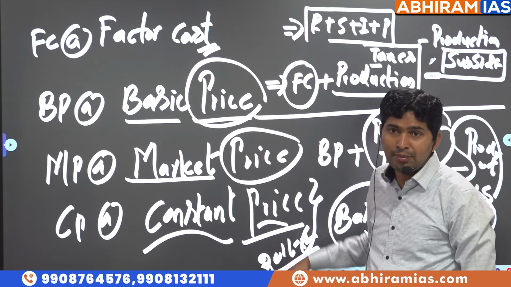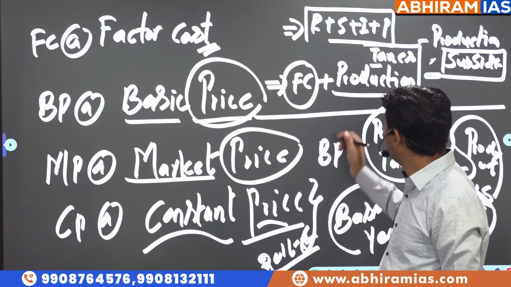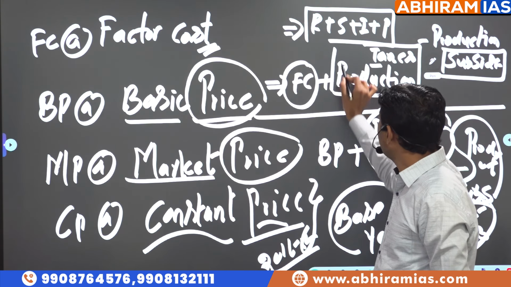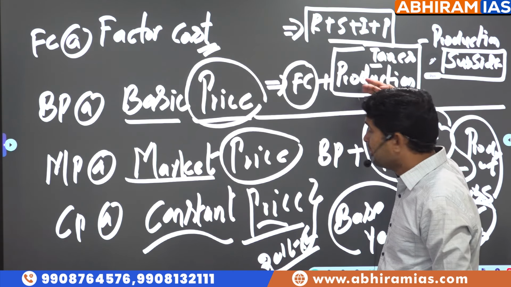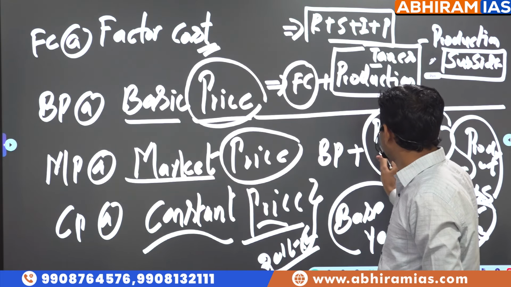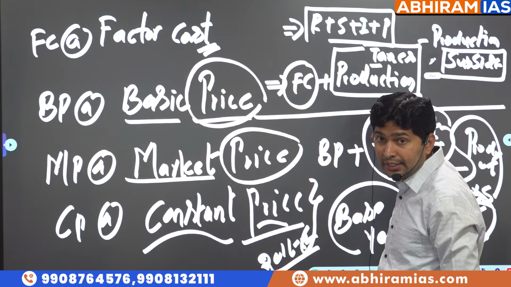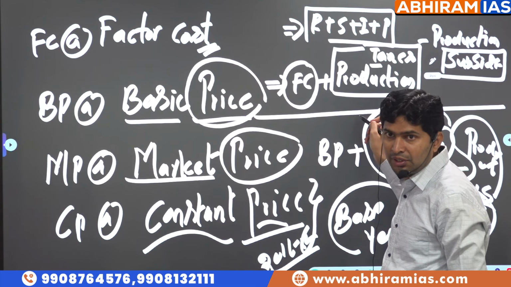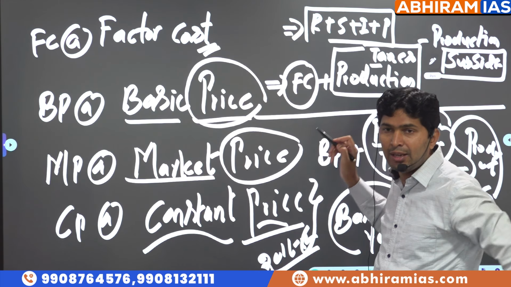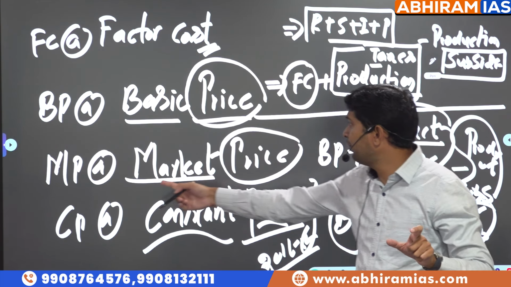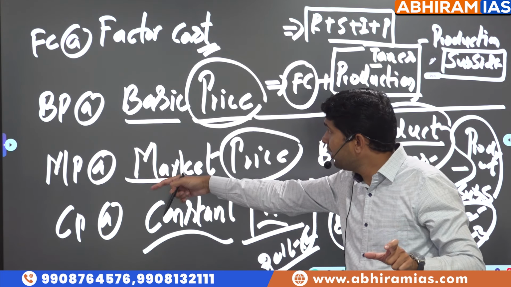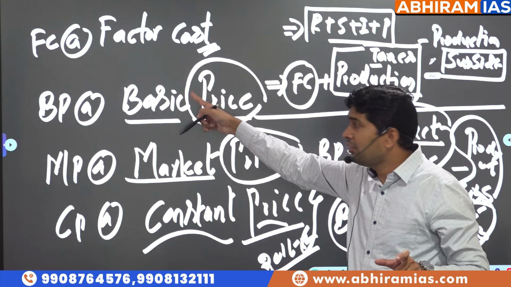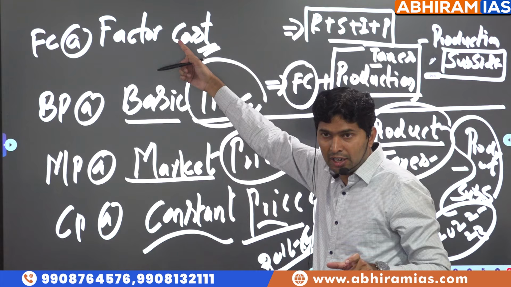Basic price is part of market price. The only difference is that in basic price we consider production taxes, and in market price we consider individual product tax. So if I am buying a car or a mobile phone, how was the market price decided? Based on basic price. How was that decided? Based on factor cost.